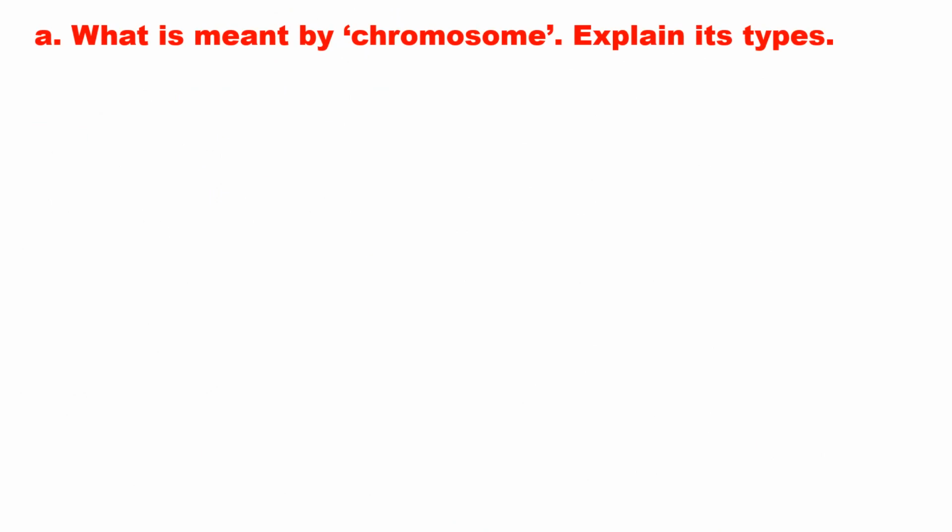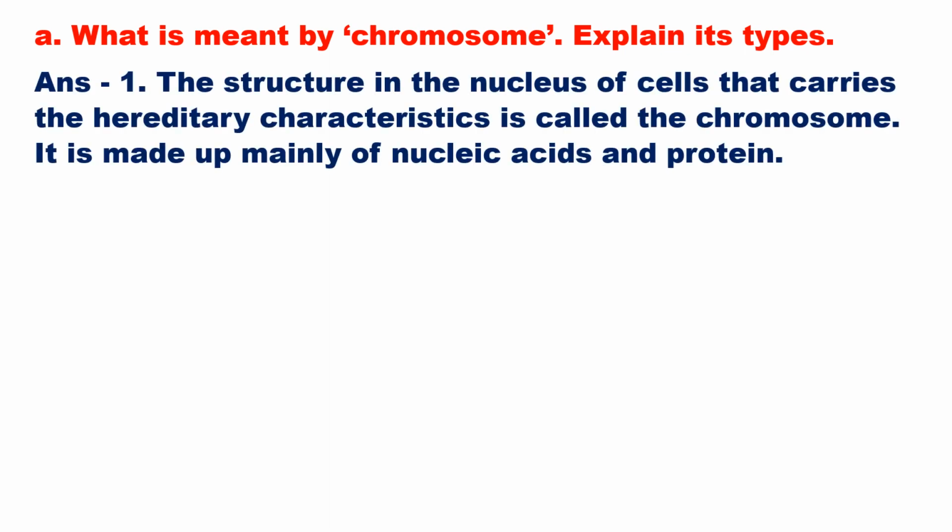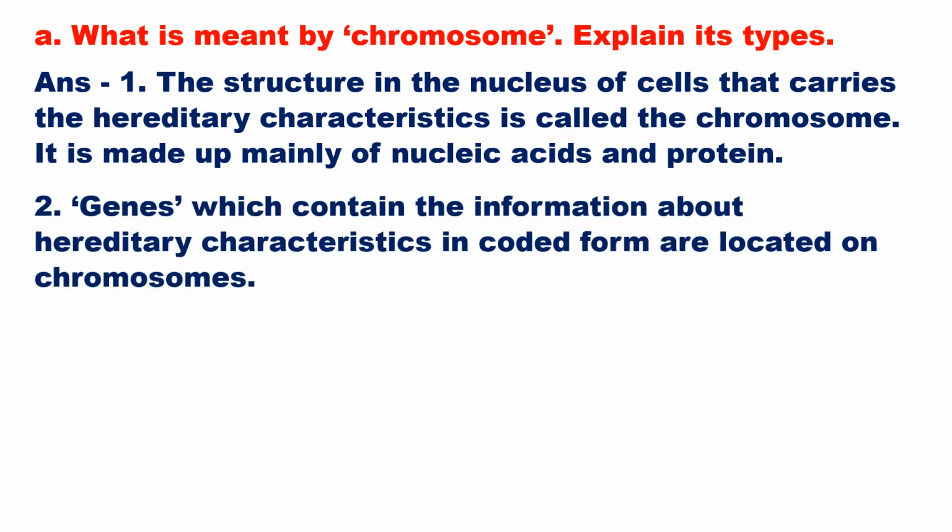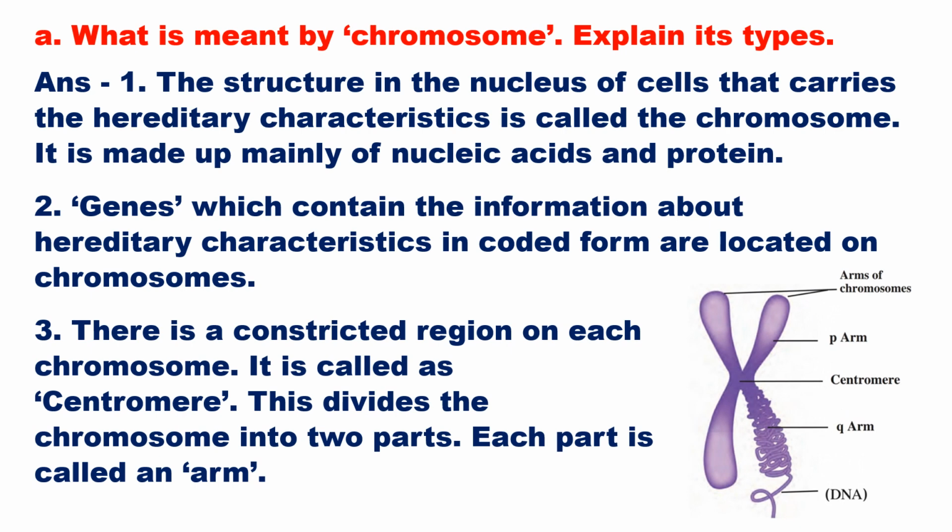What is meant by chromosome? Explain its types. Answer. The structure in the nucleus of the cell that carries the hereditary characteristics is called the chromosome. It is made up mainly of nucleic acids and proteins. Genes, which contain the information about hereditary characteristics in coded form, are located on chromosomes. There is a constricted region on each chromosome called the centromere. This divides the chromosome into two parts. Each part is called an arm.